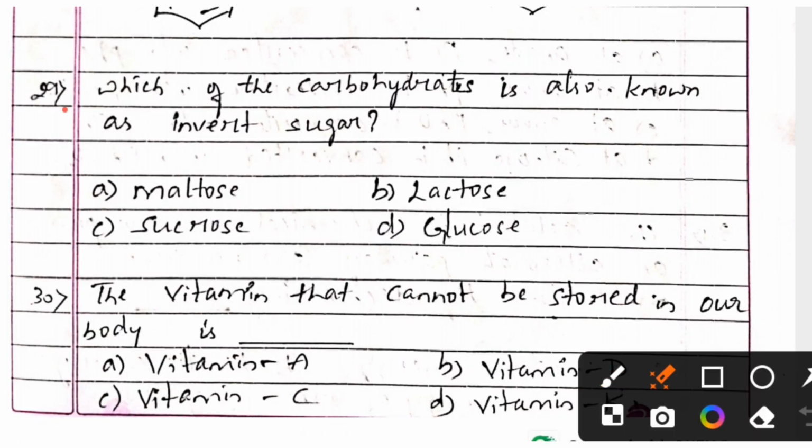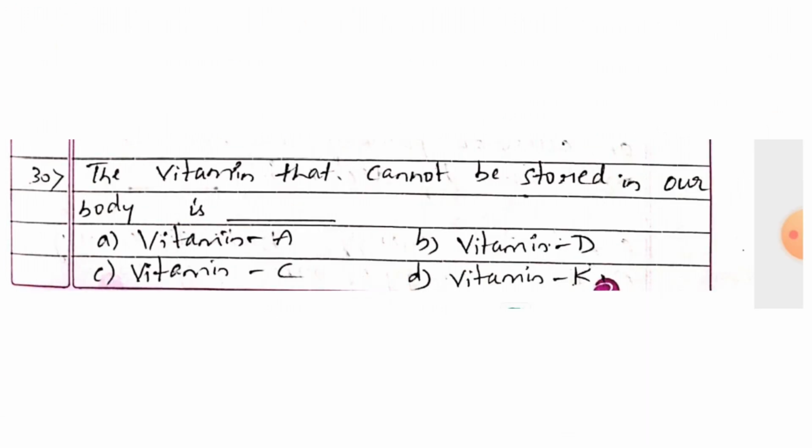Next one, which of the carbohydrates is also known as invert sugar? Option A, maltose; option B, lactose; option C, sucrose; option D, glucose. And the right answer is option C, sucrose. Next one, the vitamin that cannot be stored in our body is option A, vitamin A; option B, vitamin D; option C, vitamin C; option D, vitamin K. And the right answer is option C, vitamin C.